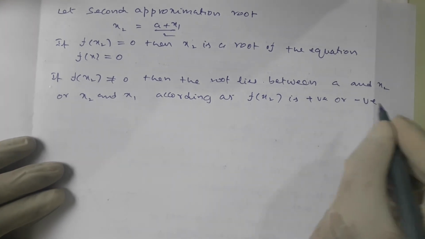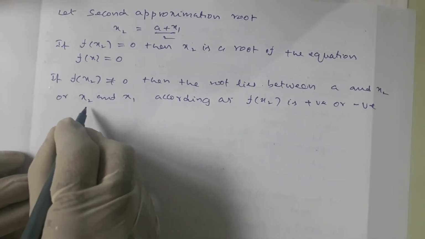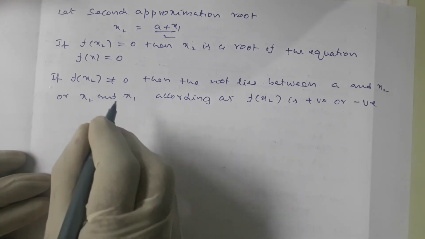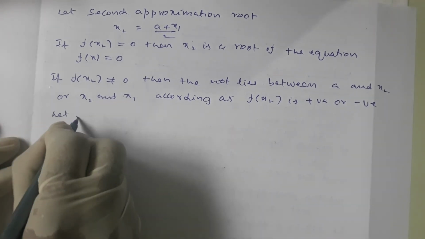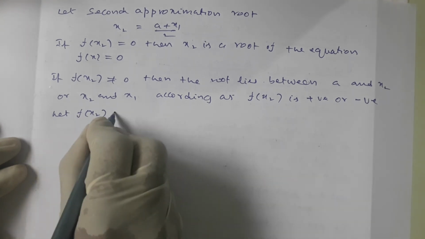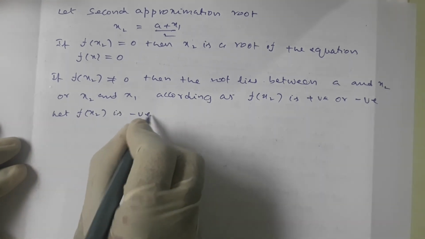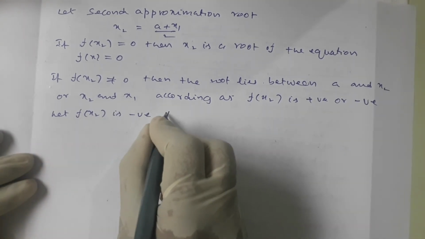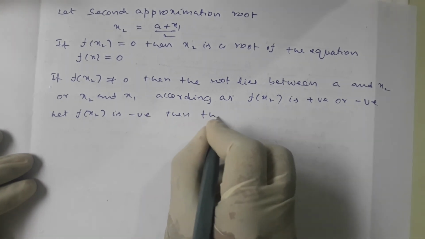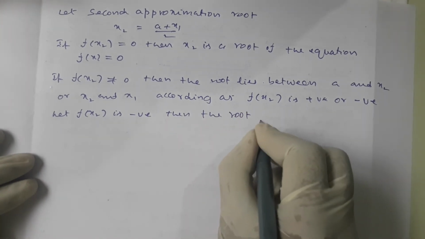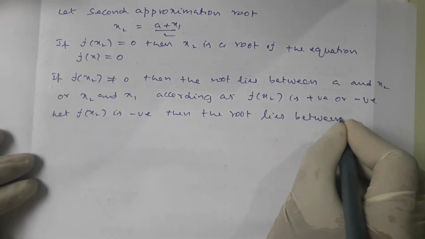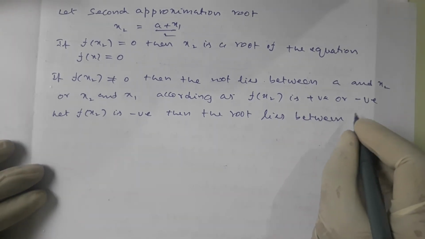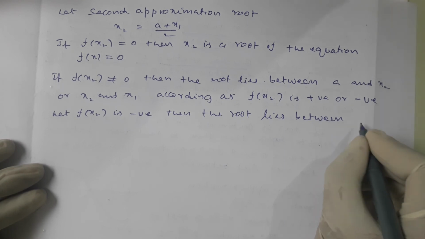If f of x2 is negative, then the root lies between x2 and x1. Suppose f of x2 is negative, then the root lies between x2 and x1.